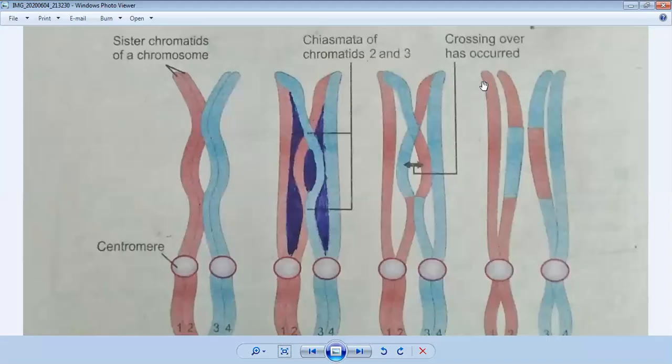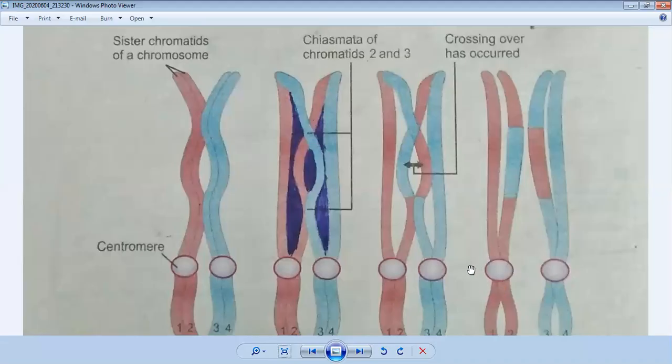Then come to the next part. What happens? Chromosomes condense further. Here the chromosomes are condensed again, and you can see they are more visible in this stage. They are further condensed. The nucleolus disappears. Then the nuclear envelope, which is around the nucleus, disintegrates; it will be completely burst and vanish.